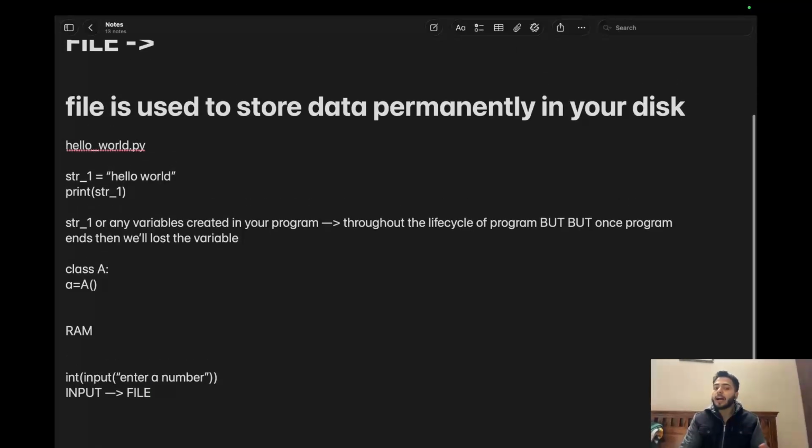So file is used to store data permanently in your disk. Any variable or any object which you create in your program has the validity throughout the life cycle of program only. But once program ends, you will lose all the variables and objects. But what if you want to store those data permanently? Then you will create a file, write your data in it, and that will be stored in your disk. Now again, the classes, objects and variables will be stored in the RAM, but file will be stored in disk. Now what is the difference between these two?